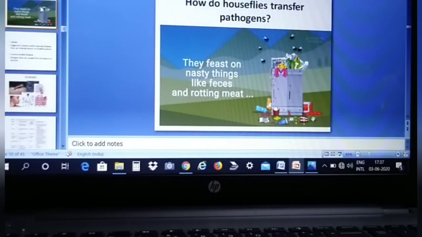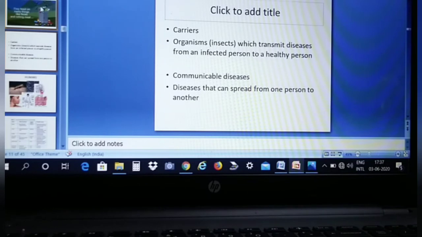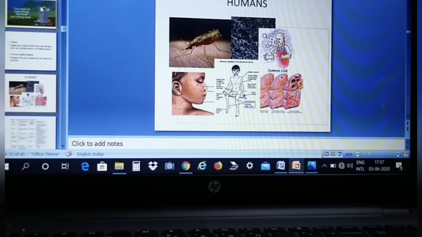So how do houseflies transfer pathogens? They feast on nasty things like feces and rotting matter. Now carriers are the organisms, for example insects over here, which transfer diseases from an infected person to a healthy person. And communicable diseases are the diseases that spread from one person to another. You have already taken these points. If you have not done so, please do so, children.